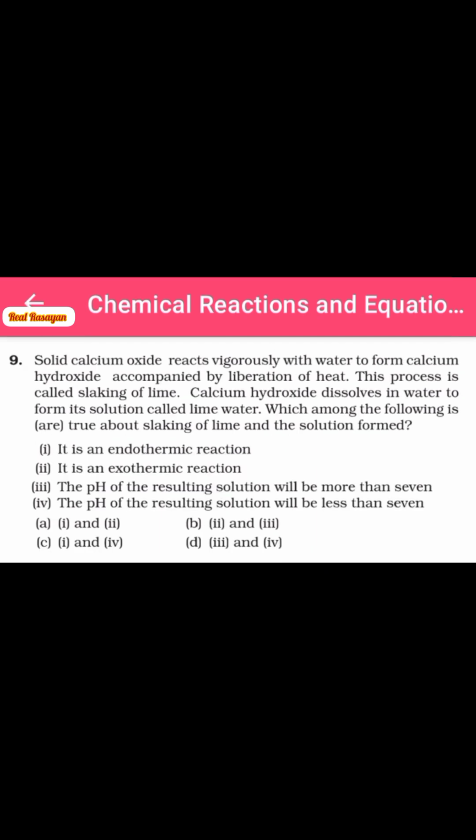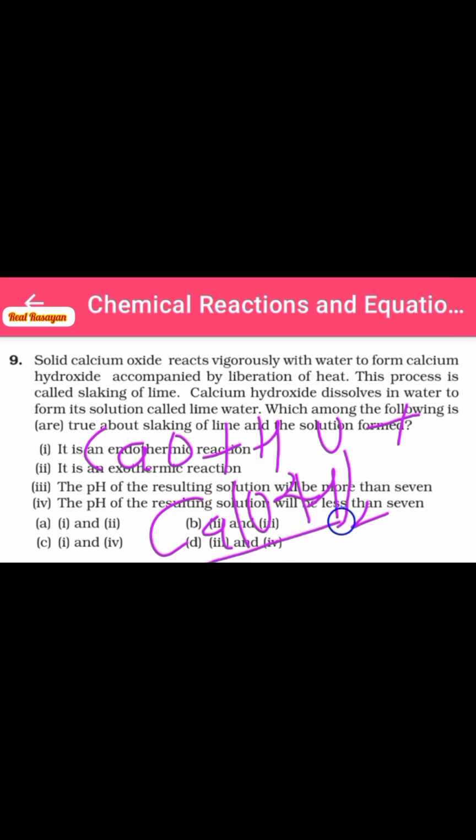Now the question number 9. Solid calcium oxide, that is CaO, reacts vigorously with water, it means plus water, to form calcium hydroxide, that is Ca(OH)2. This Ca(OH)2 is the slaked lime, and a solution of calcium hydroxide is called lime water also. While mixing the calcium oxide with water, there is the elimination of